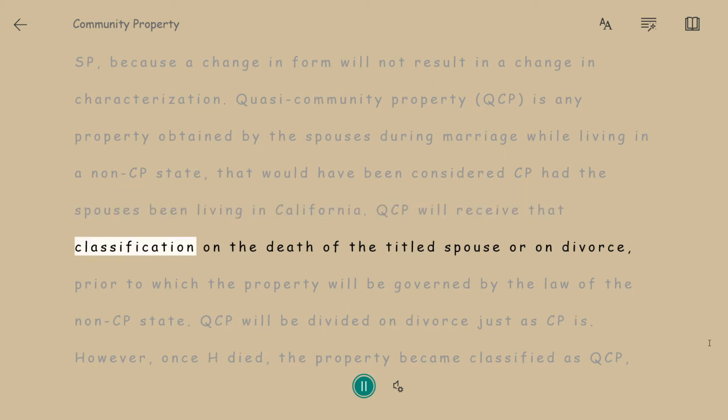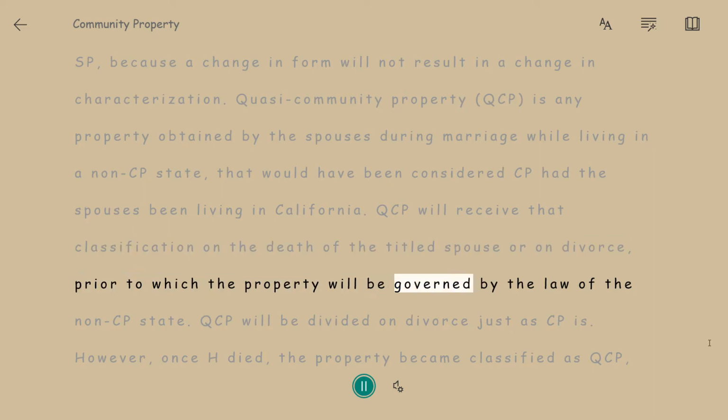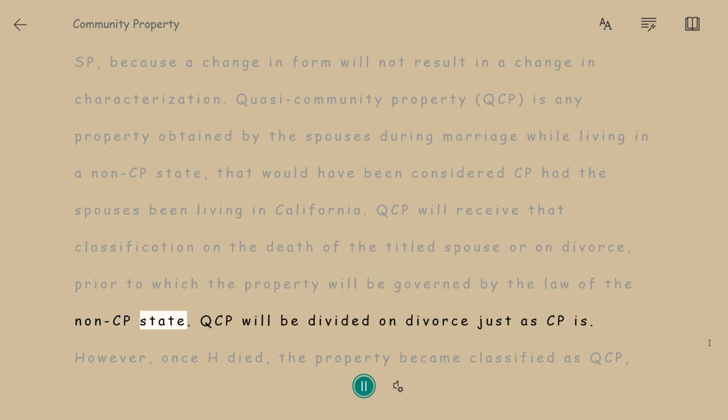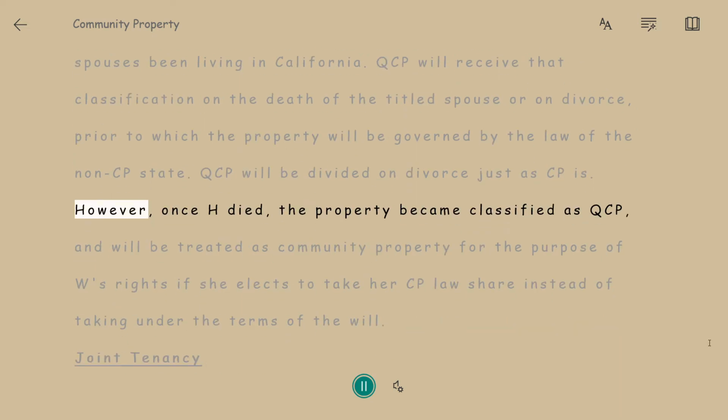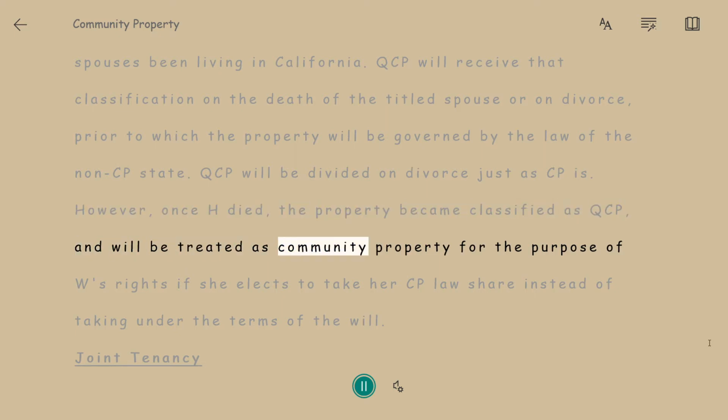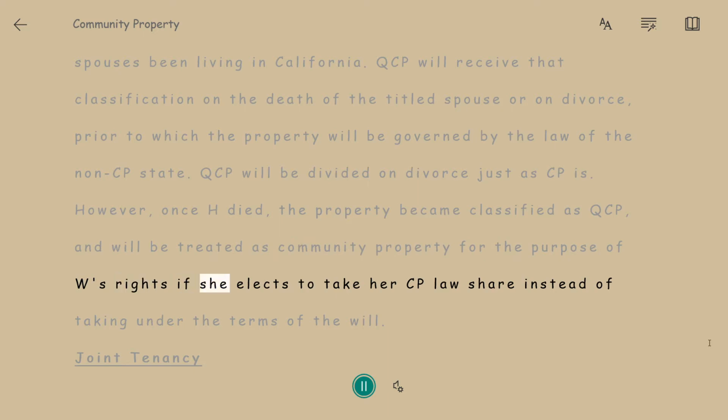QCP will receive that classification on the death of the titled spouse or on divorce, prior to which the property will be governed by the law of the non-CP state. QCP will be divided on divorce just as CP is. However, once H died, the property became classified as QCP and will be treated as community property for the purpose of W's rights if she elects to take her CP law share instead of taking under the terms of the will.